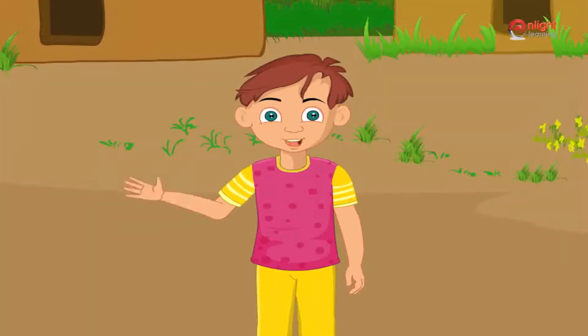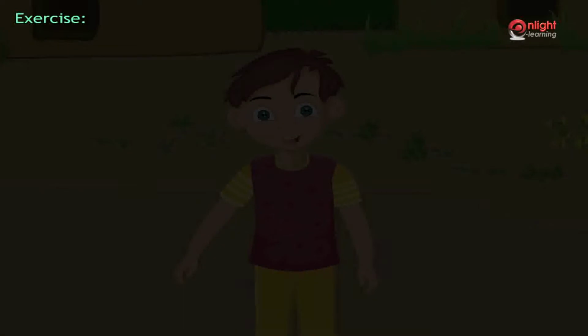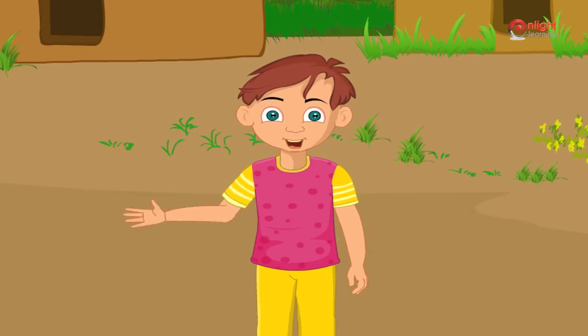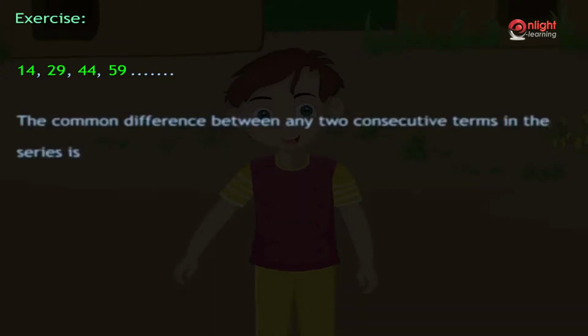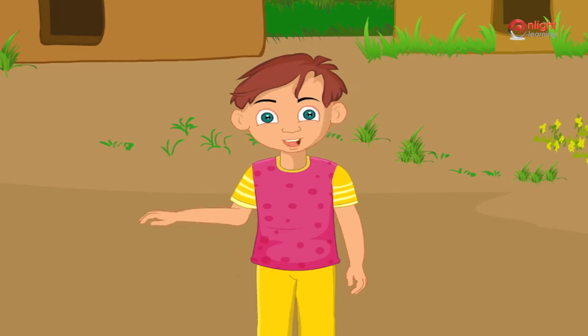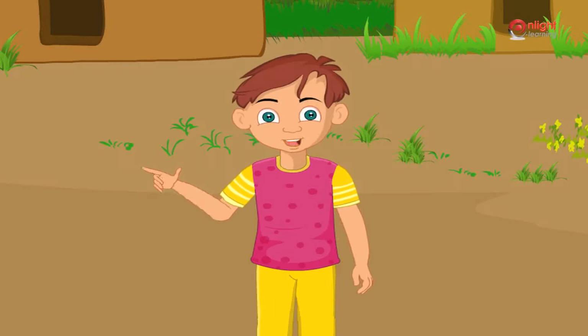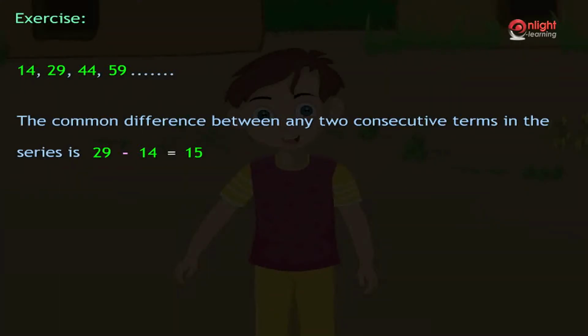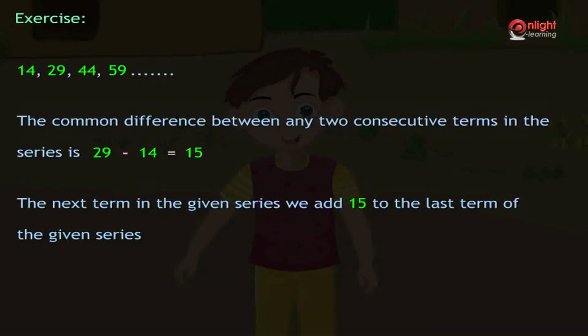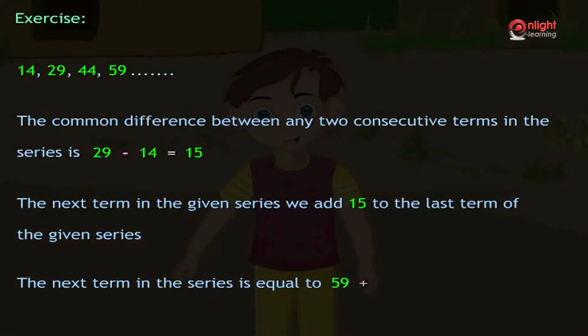Yes, now I can solve the puzzle. The numbers given were 14, 29, 44, 59. To find the next number in the series, we first check the common difference between two consecutive numbers. The common difference between two consecutive numbers in this case is 15. Now, each number in this series is greater than the number preceding it. Hence, to find the next term in the given series, we add 15 to the last term of the given series. Hence, the next term in the series is equal to 59 plus 15, which is equal to 74.